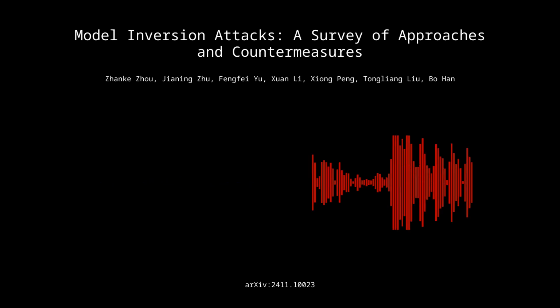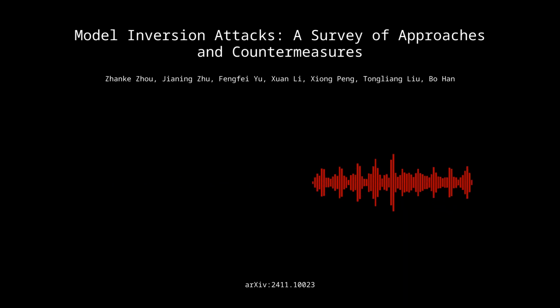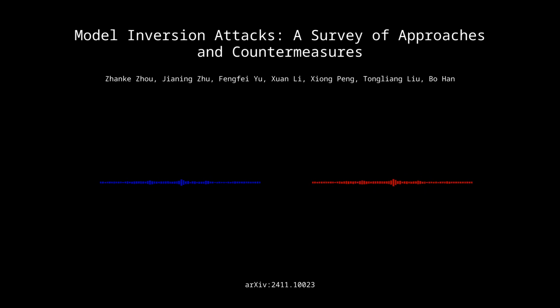So as we wrap up this deep dive, I want to leave our listeners with a thought-provoking question inspired by the paper's insights. Given the ever-increasing sophistication of both attack and defense mechanisms, what emerging research directions hold the greatest promise for developing truly robust and secure machine learning models? Well, the paper hints at several promising avenues, including the development of hybrid defense mechanisms that combine the strengths of different approaches, like differential privacy and adversarial training.